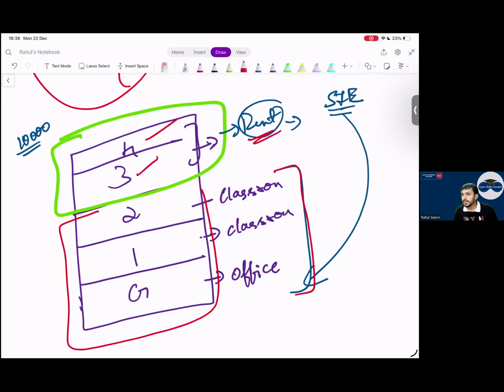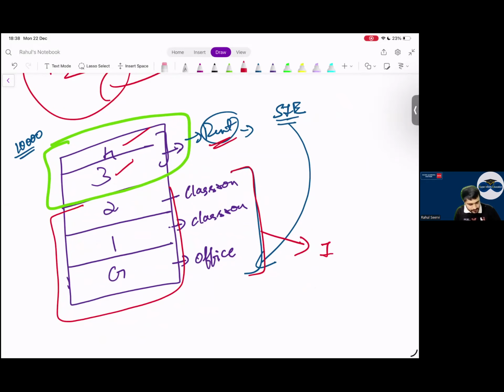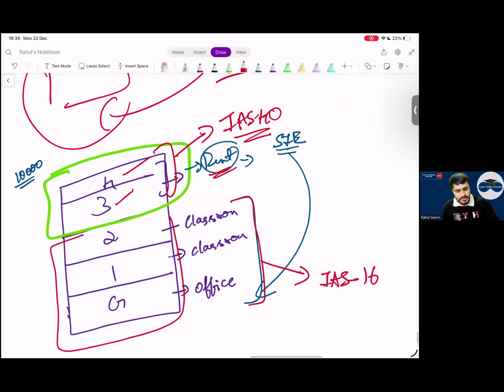Now how will we separate? What does common sense say? So the first 3 floors will be IAS 16. This will be what? IAS 40. Sir, how will we separate it? Can I say, if the value of this building is 10 lakh rupees, how will you separate it, everyone?